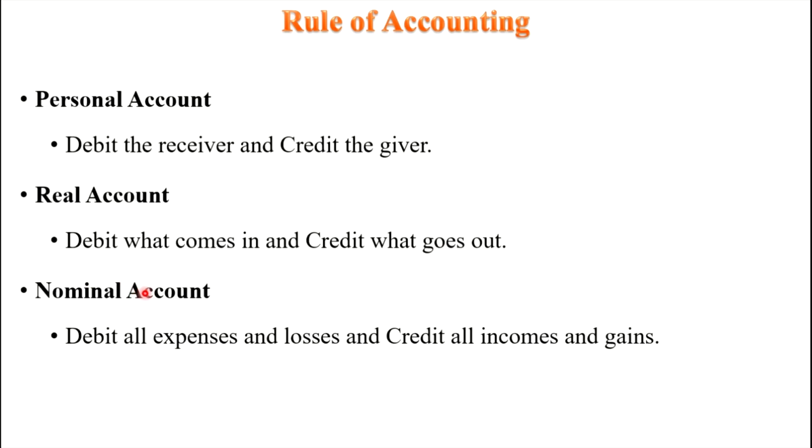Then nominal account. Nominal accounts are accounts related to expenses, income, losses and gains. What is the rule? Debit all expenses and losses, credit all income and gains. From the company point of view, if there are expenses or losses, then we record on the debit side. And if there is income and gain, then we record on the credit side. This is the golden rule of accounting. Based on this rule, we are going to record each and every transaction in a journal.